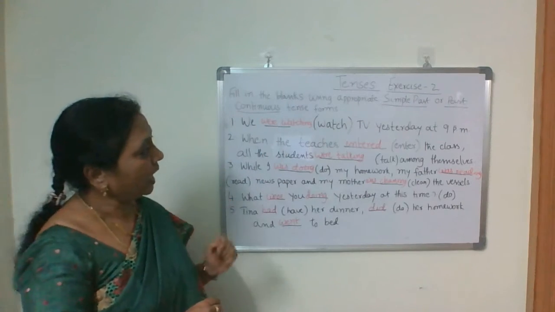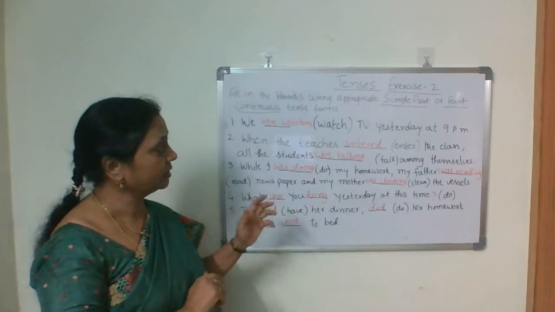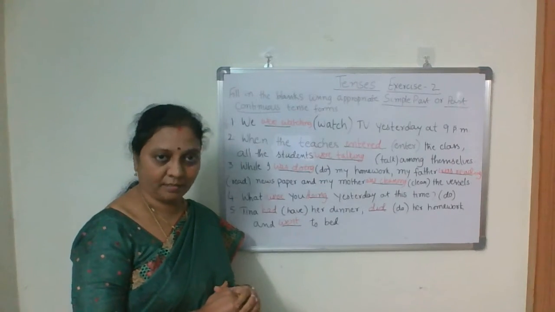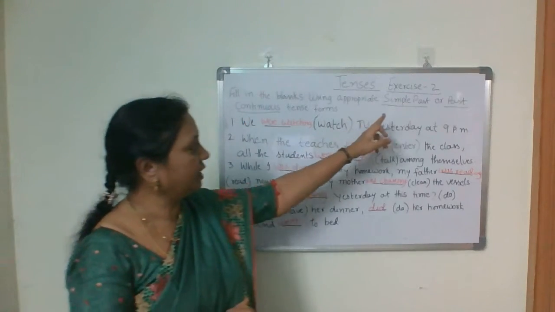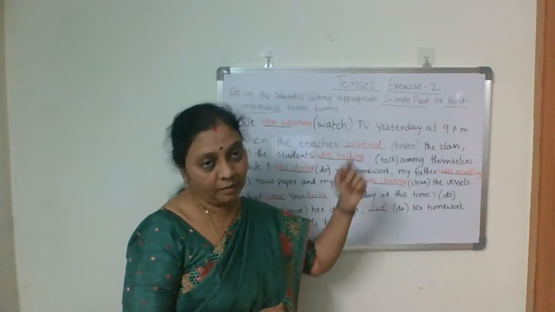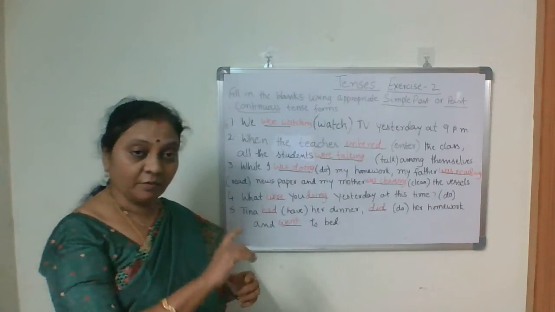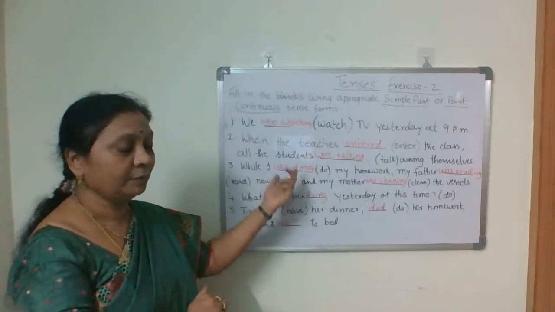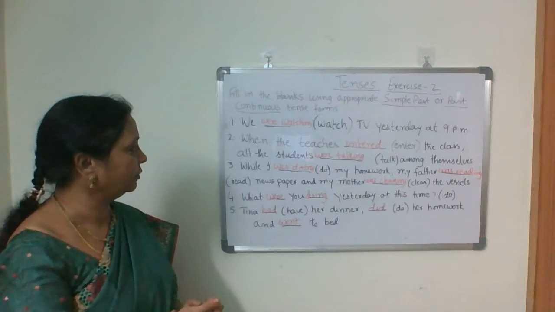Today we do exercise 2. Last video I gave you the exercise and today we just look at the sentences along with answers. Okay? First one, what you are supposed to do is fill in the blanks with suitable simple past and past continuous tense forms. The first exercise was simple present and present continuous. Now you have to use simple past or past continuous tense forms.